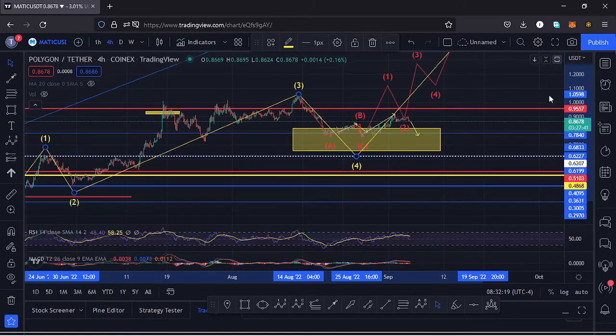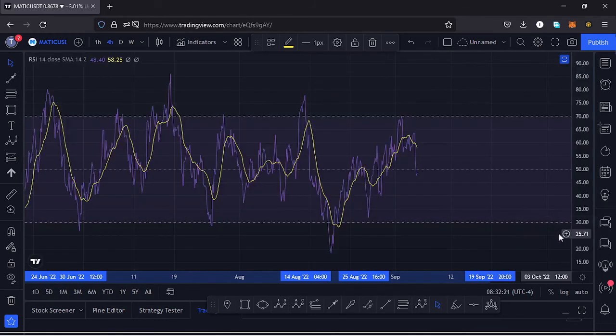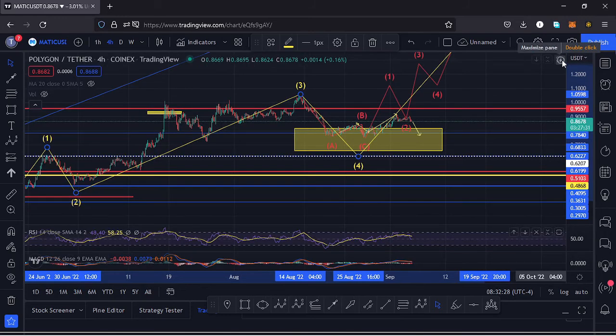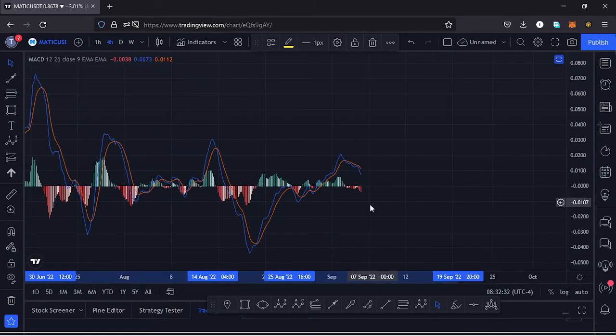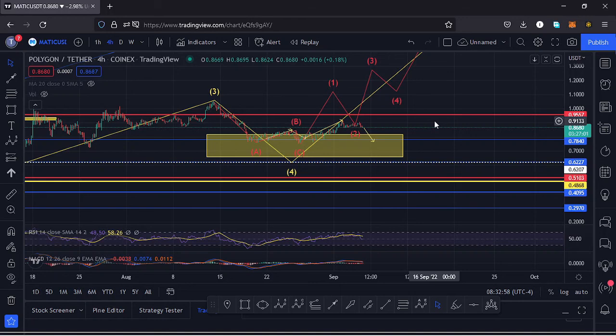Also taking a look at the indicators to see whether those movements here on the RSI will be supported. On the RSI we are trading at around the 48 mark, meaning we have massive room for us to support any movement to the upside and also to the downside. Also taking a look at the MACD, here on the MACD we have printed a bearish cross, and that would mean lower prices could be coming our way. So it's very possible that we have not yet seen the low for that wave 4. So let's be patient and see how that plays out, and I'll keep you updated.